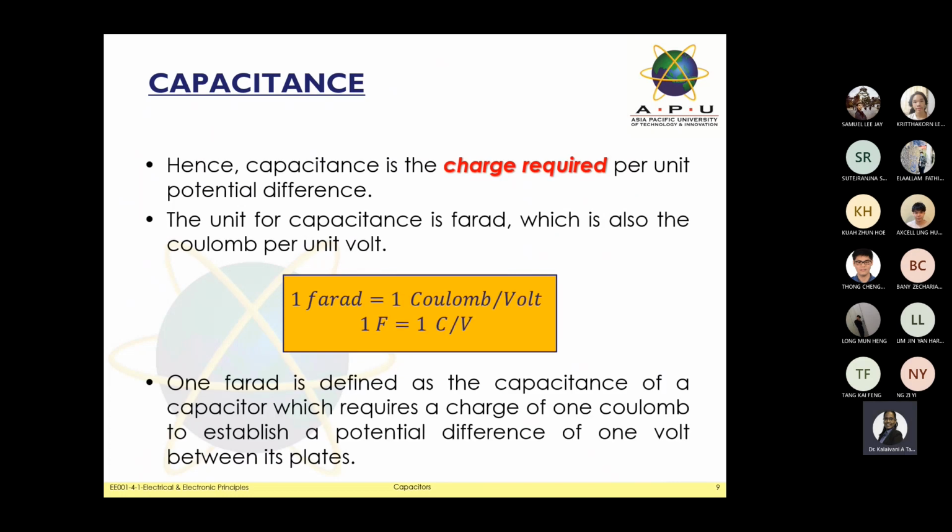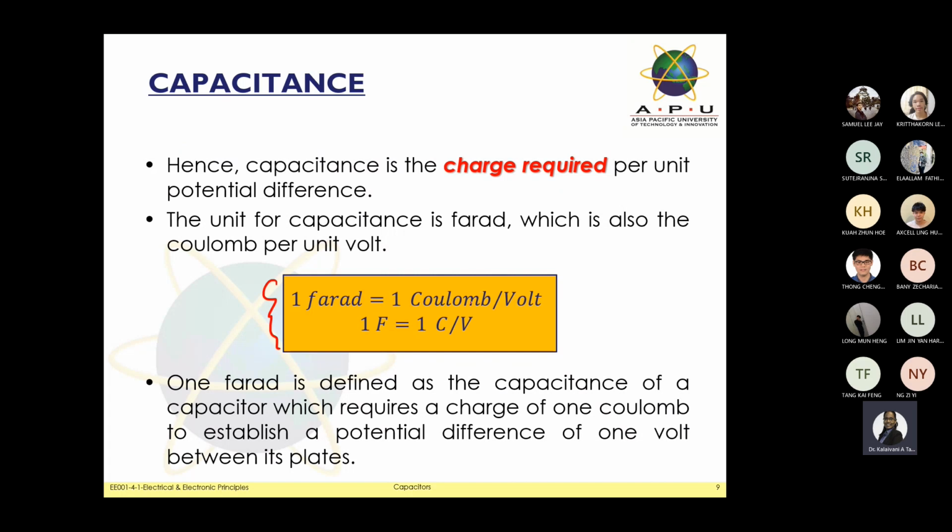At this slide, they just let you know about the units that you need to know, because for the measurement of capacitance or capacitor, we always use the farad. So capacitance, as we know, has the unit we call the farad, and they also specify it based on coulomb per unit volt. It means they measure based on the volt too. Just have a look at this formula. 1 farad they highlighted to you is 1 coulomb per volt.